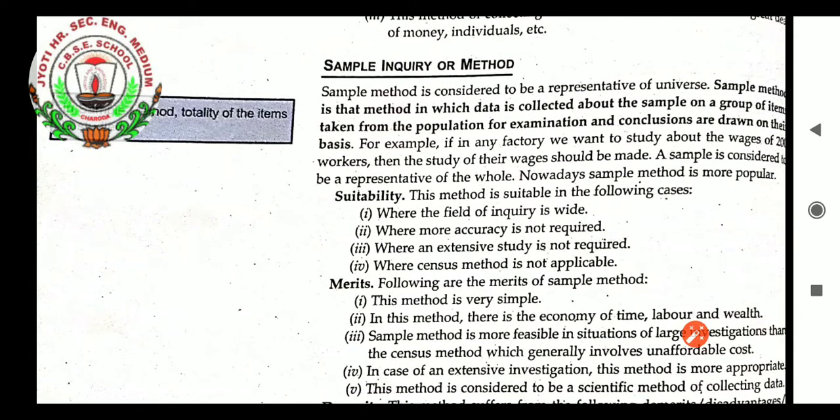So that problem arises in the census method. Because of that, the next method arises, that is the sample method. As the name is sample, here we will be collecting the data of the universe but in a small form, so that the data which we are collecting, when it is in a small form, will have more accuracy. When we are doing calculation on big data, the chances of error will be more. When we are doing practicals with small data, definitely accuracy will be more as compared to the earlier one. So that is known as sample inquiry or method. Sample method is considered to be a representative of the universe. Sample method is that method in which data is collected about a sample, a group of items taken from the population for examination, and conclusions are drawn on that basis.